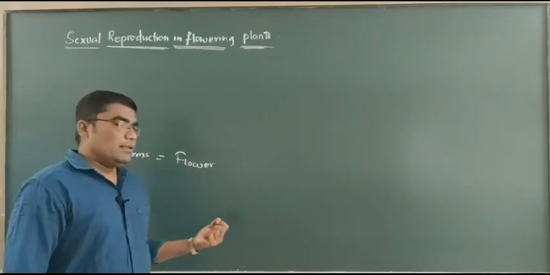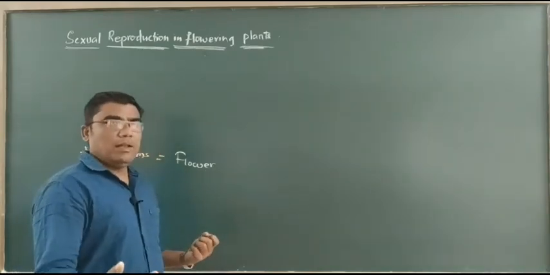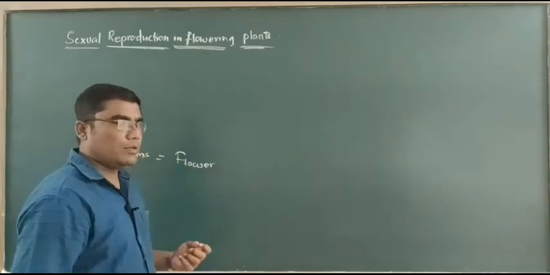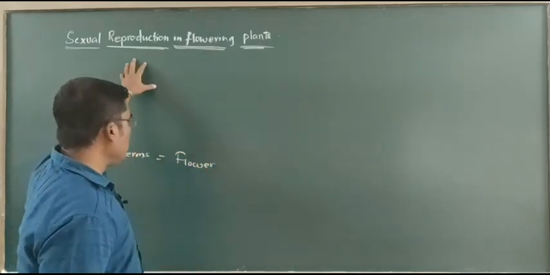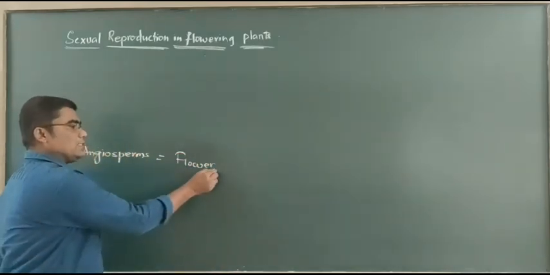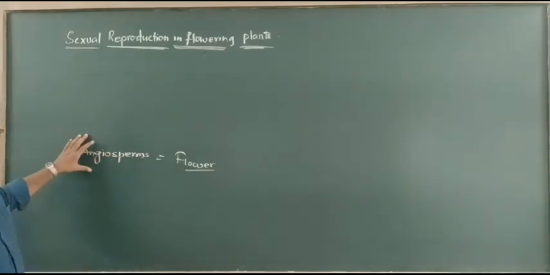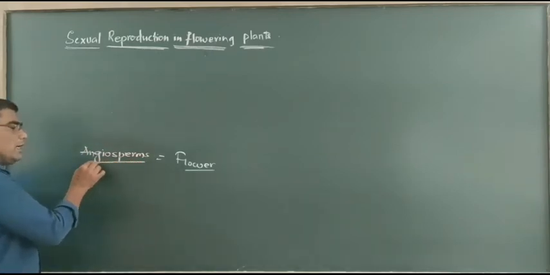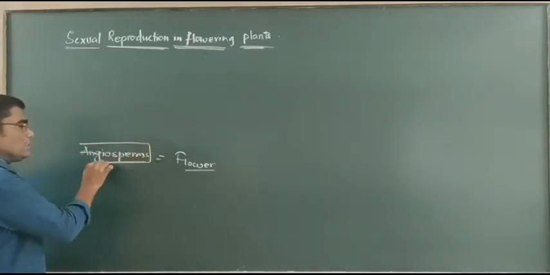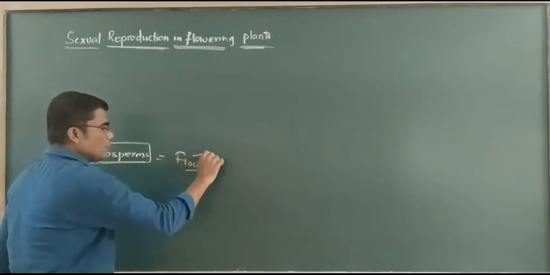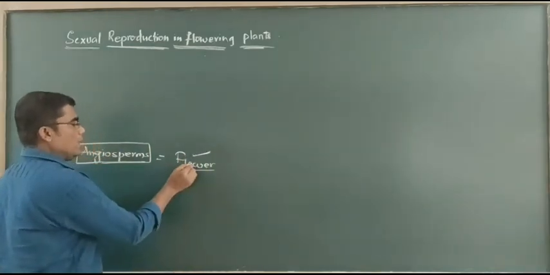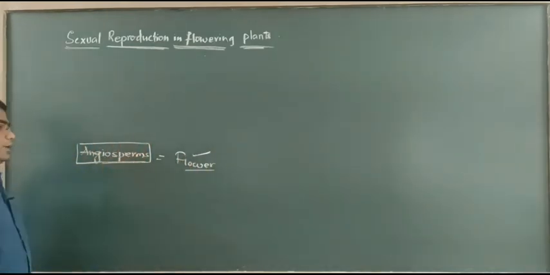Because of this reason, the flower is involved in the process of sexual reproduction, and it is the reproductive part of the angiospermic plant body. Angiosperms are the group which produces flowers. Because of this reason, flowering plants refers to the angiosperms.